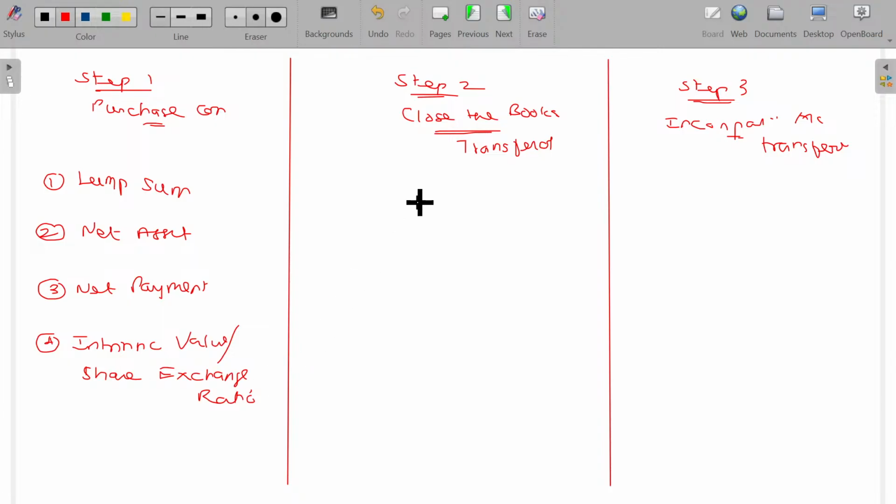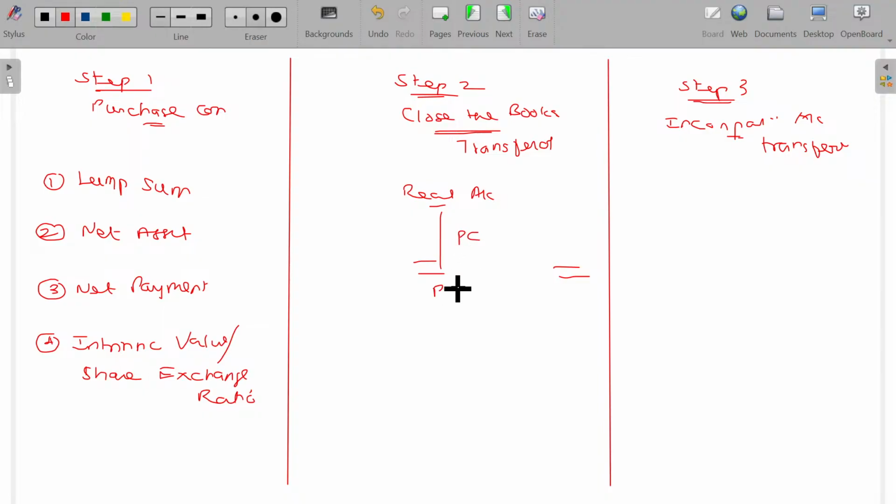To close the books of accounts of the transferor company, you have to open realization account. This is a nominal account, like by selling all the assets, the amount realized will be used for settling the liabilities. That's how you will close the realization account. And on closing the realization account, you will get either profit or loss that may be adjusted in the equity shareholders account. For all the assets and liabilities taken over by the purchasing company, they have to pay us a lump sum consideration, which is called purchase consideration.